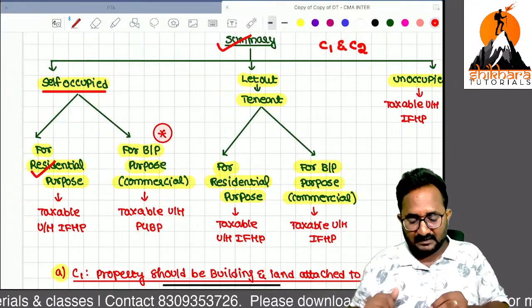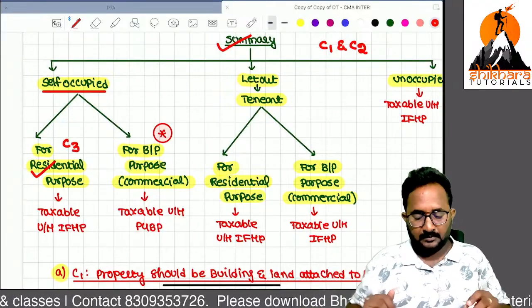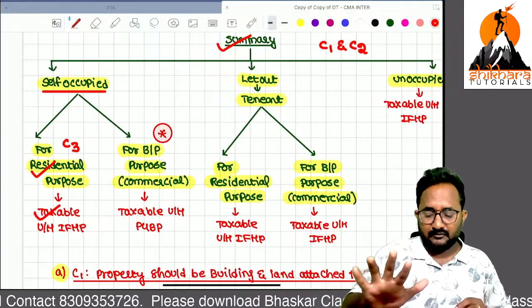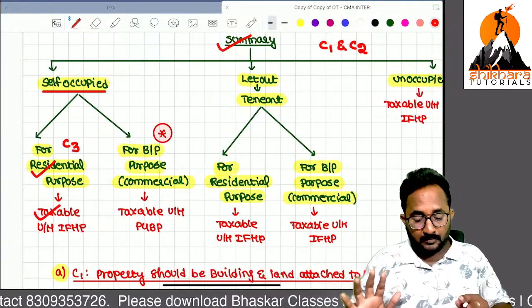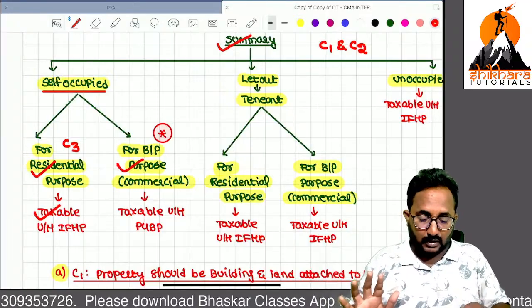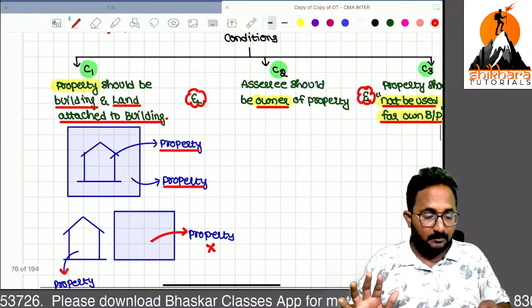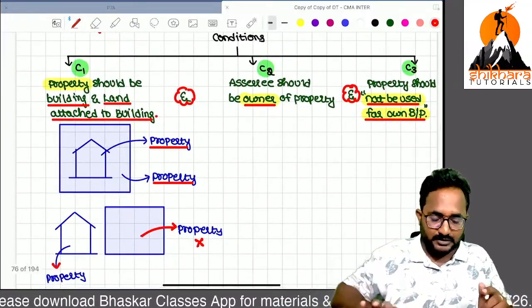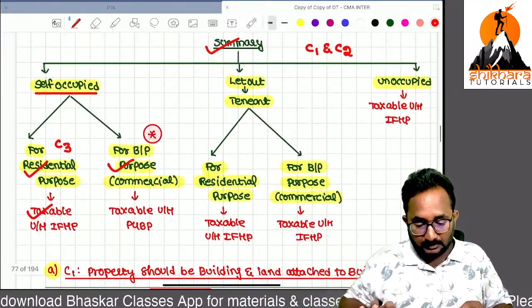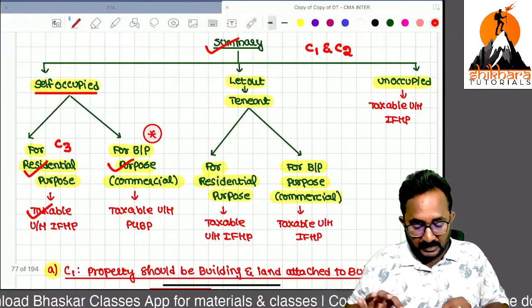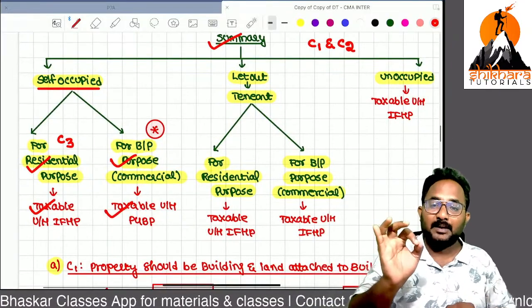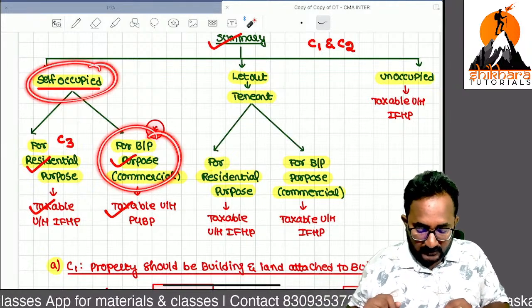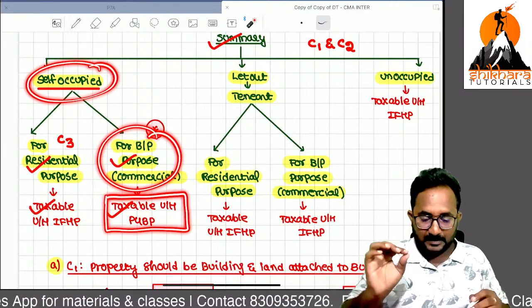Then the third condition: if you are using it for residential purpose, that is taxable under income from house property only. Now clearly they are saying it should not be used for your business or profession. But here you are using it for business or profession, so that is taxable under the head PCBP. So if you are using it for your own business or profession, that is taxable under the head PCBP.